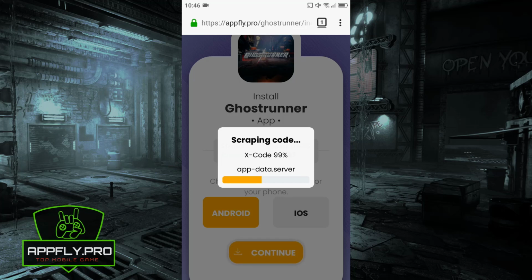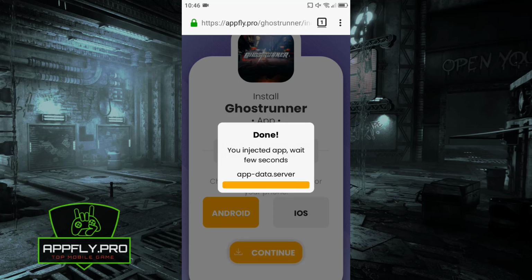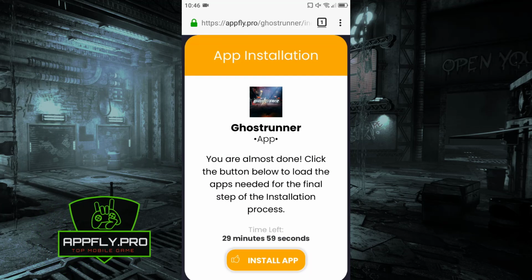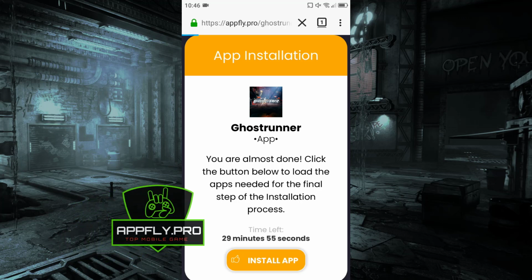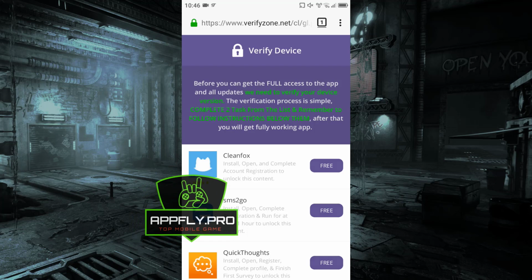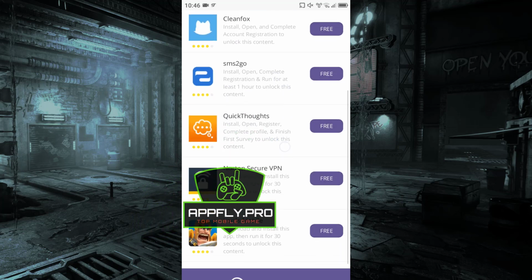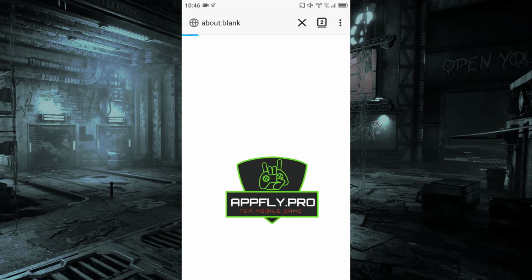The last step is a simple device verification process. Just click the Install App button. The verification process is simple. Complete 2 tasks from the list and remember to follow the instructions below them. After that you will get the fully working app.